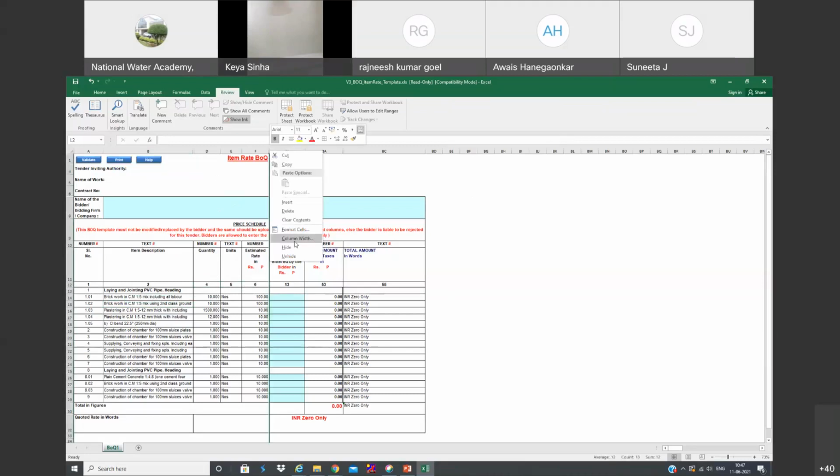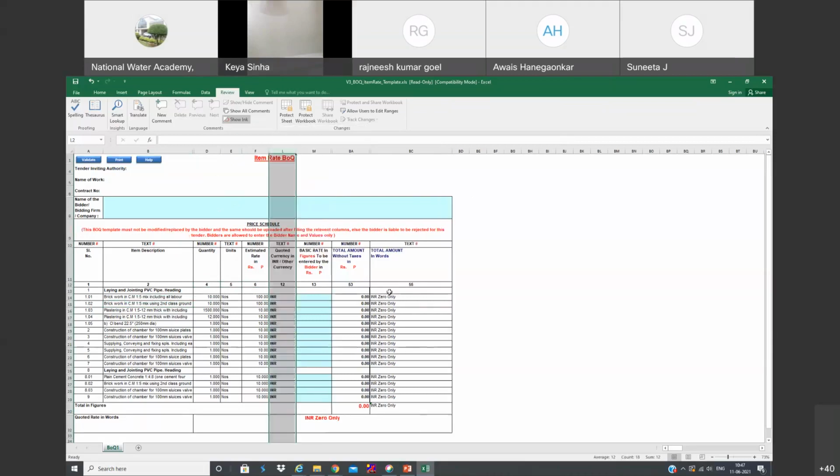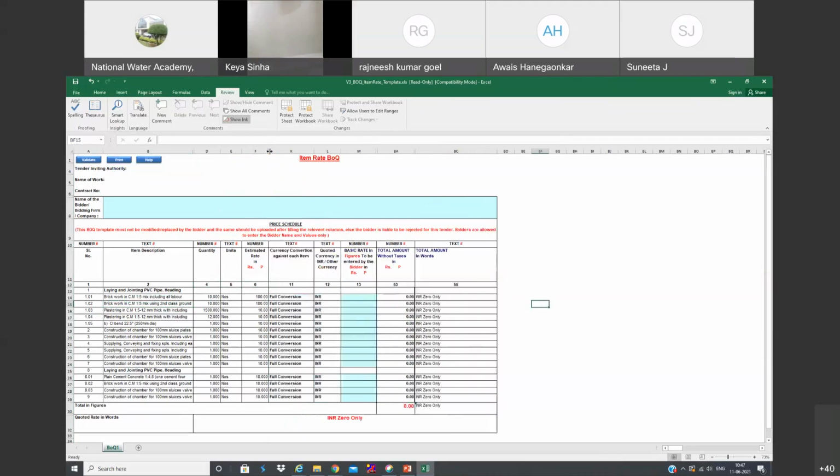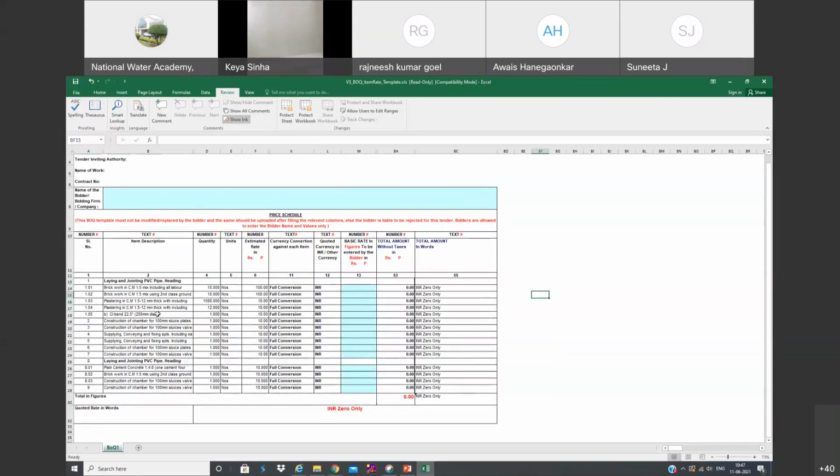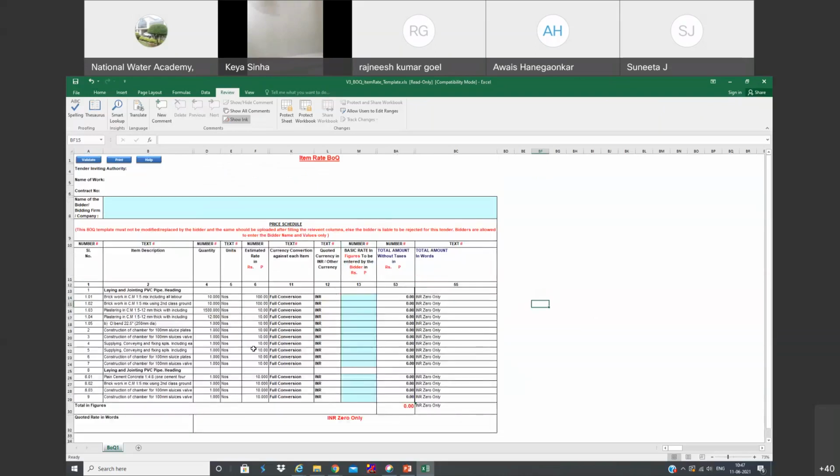If you click here, unhide, you can see. Click again, unhide. So many things are hidden here. So we don't have any choice to add columns. The only thing is we can hide. Rows can be added, but we have to be very careful. I could not demonstrate this here because it depends on a case-to-case basis.